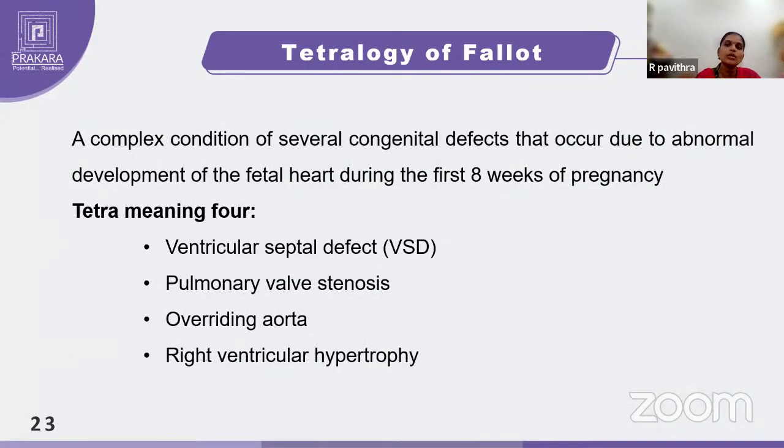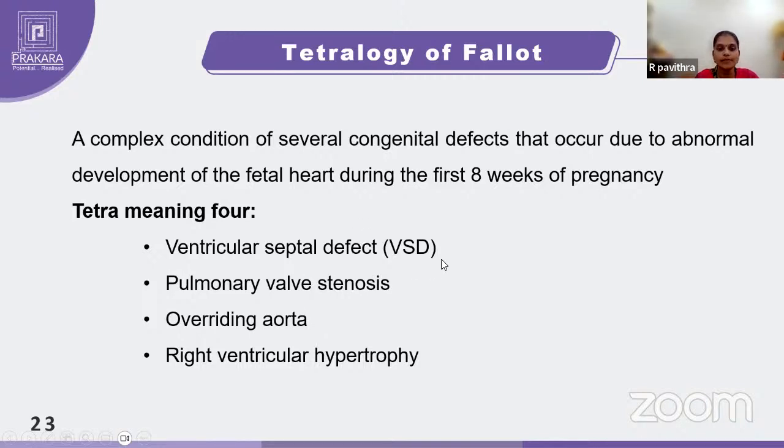So firstly, what is this tetralogy of Fallot? Tetralogy, so tetra is nothing but 4. So in this condition, the child will have 4 different abnormalities. That is the reason we are calling it tetra. What are those 4? The first one is ventricular septal defect. Second one is pulmonary valve stenosis, then overriding of aorta, and right ventricular hypertrophy. These 4 conditions together we call tetralogy of Fallot.